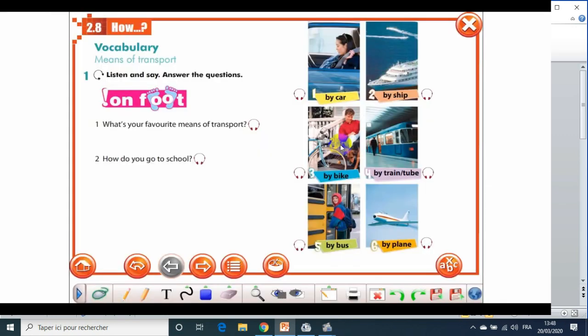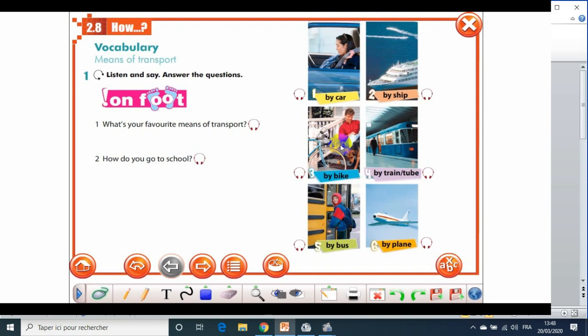Hello dear students, I hope you are doing well. So take page 42, means of transport. In fact, we have a new unit that is about, as I said, means of transport.